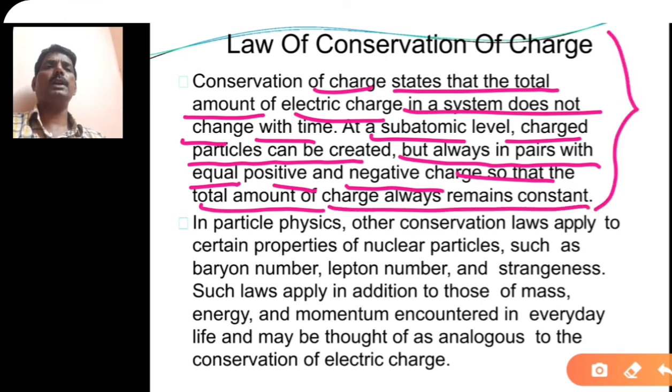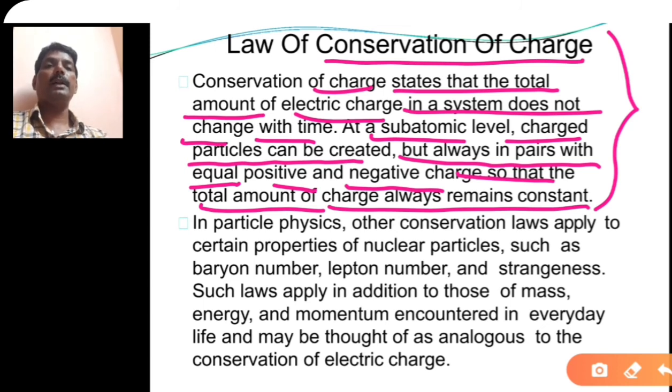For an example of conservation of charge, suppose you have a glass rod and a silk cloth. If you rub the glass rod on the silk, a number of electrons will transfer from one body to the other, so that the glass rod becomes positively charged and the silk becomes negatively charged. But the total charge before the rubbing and the total charge after the rubbing will be the same. That's why the law of conservation of charge holds there.